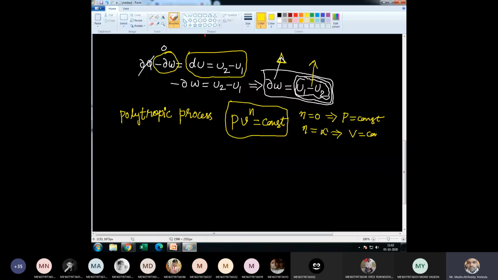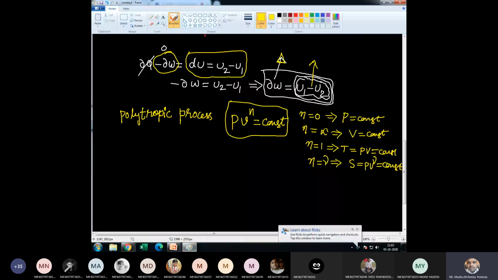When n is equal to 1, PV equal to constant. PV is nothing but T, so PV equal to constant is the isothermal process. When n is equal to gamma, PV power gamma is equal to constant, which is isentropic. So the polytropic process is the generalized process. Agree with this?